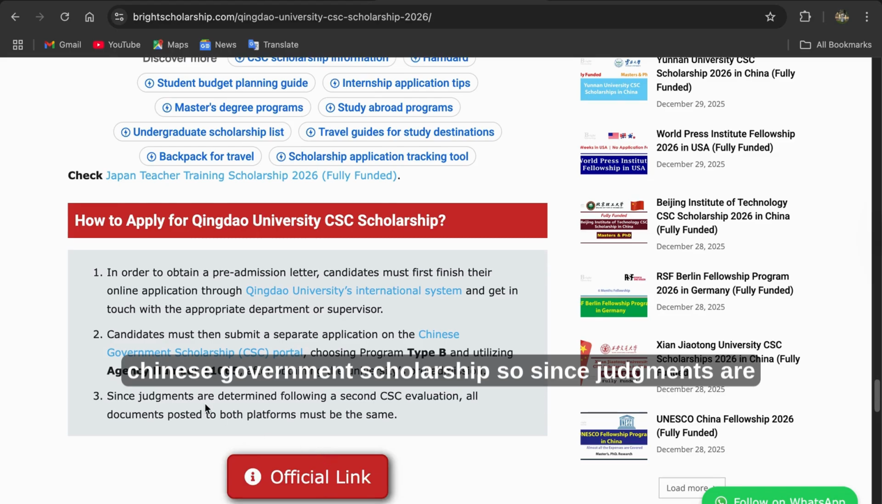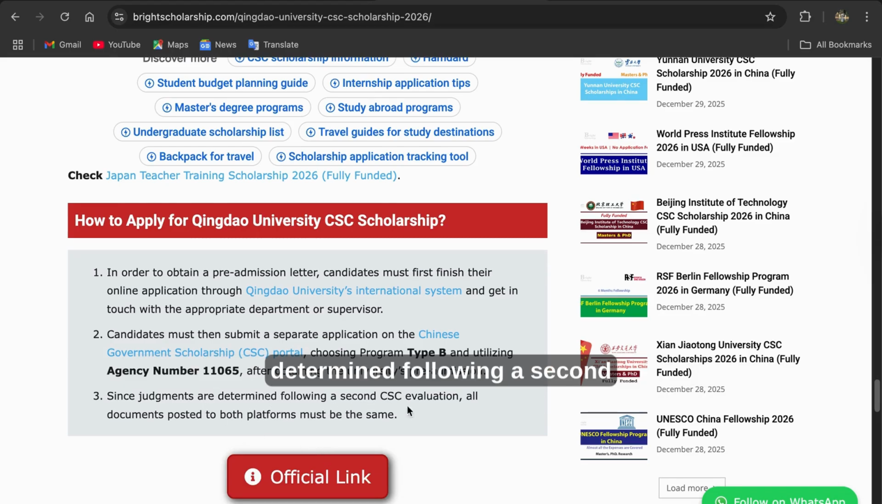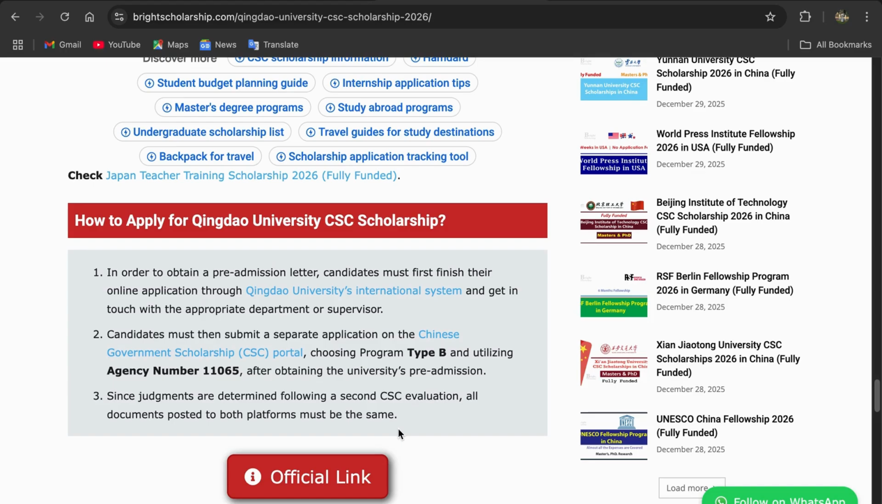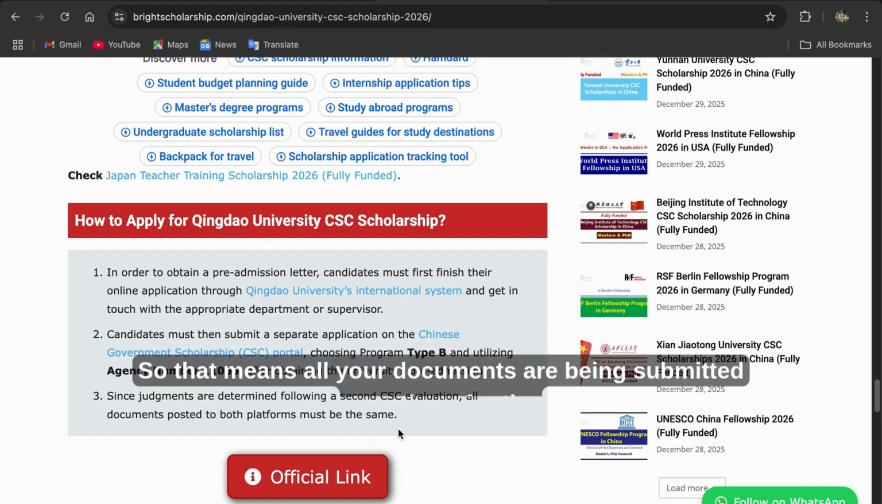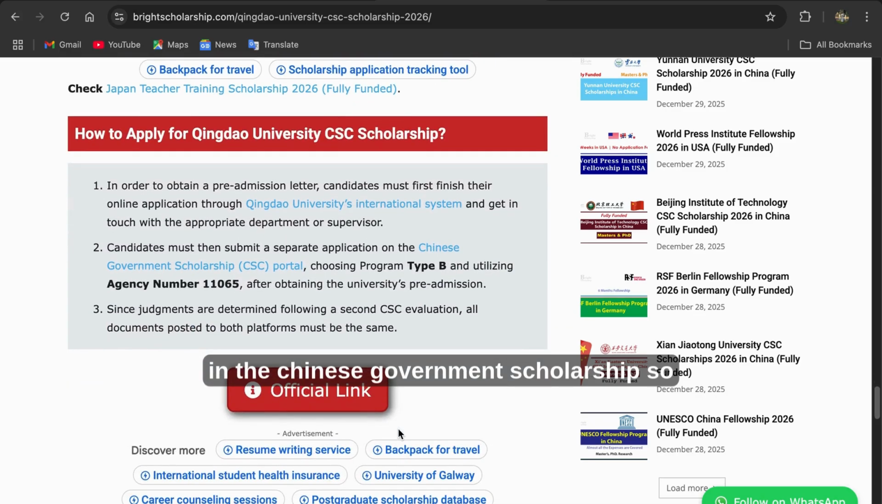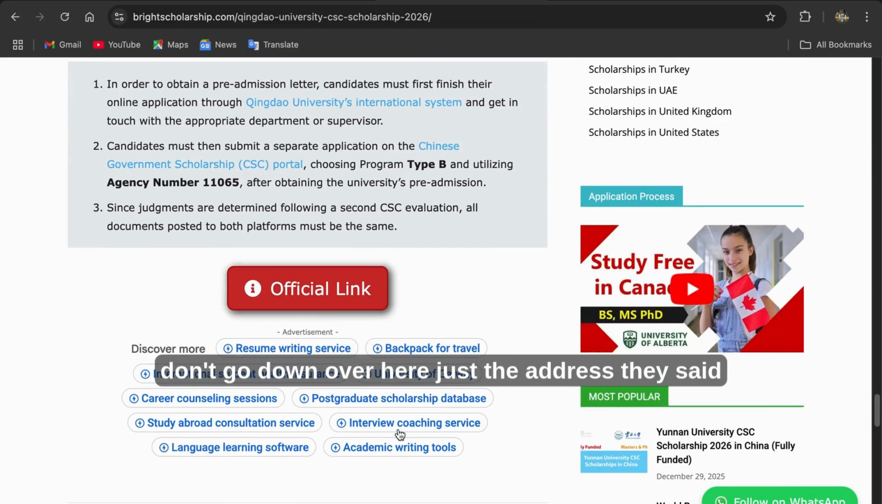Since judgments are determined following a second CSC evaluation, that is the final judgment, all documents posted to both platforms must be the same. That means the first evaluation is by the university, and the second evaluation is by the Chinese government scholarship. So all the documents you are submitting to the university have to tally with the documents submitted in the Chinese government scholarship. So don't go down over here, just stay at this.